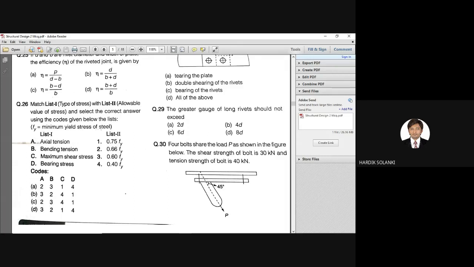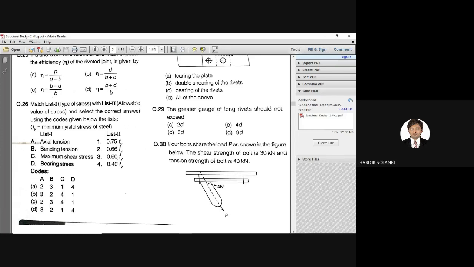Fy is the minimum yield stress of steel. So what is list A? List A is a type of stress given. List B, list 2, is the allowable value of stress. So for example, what is the allowable value of stress for axial tension?